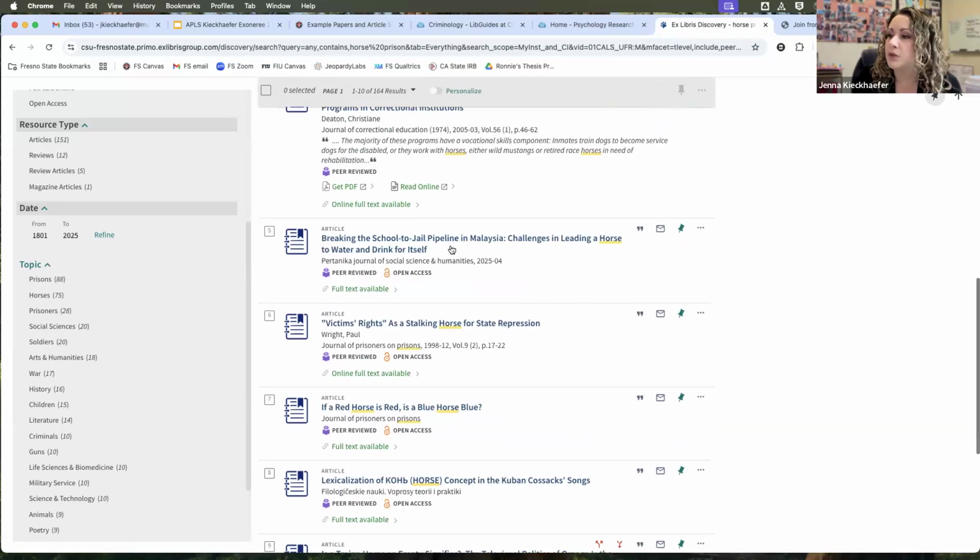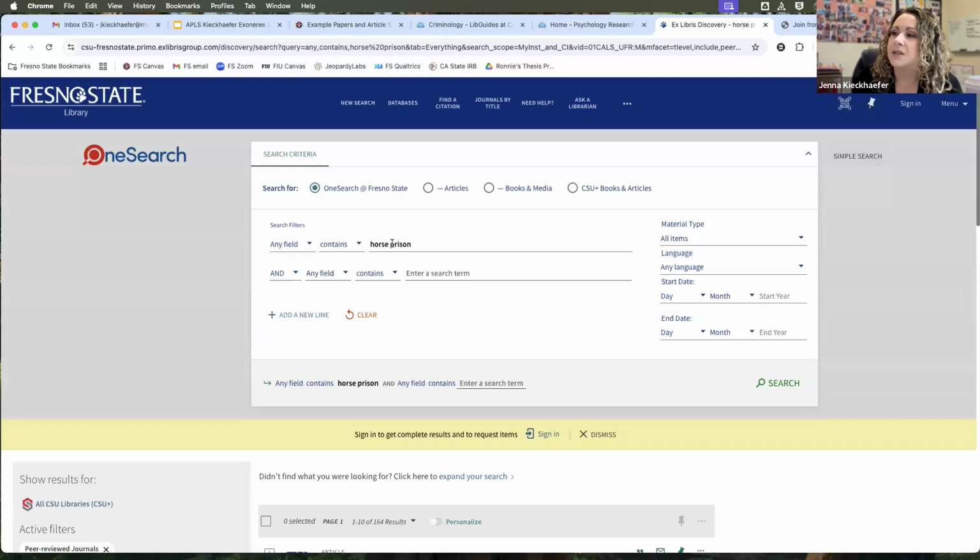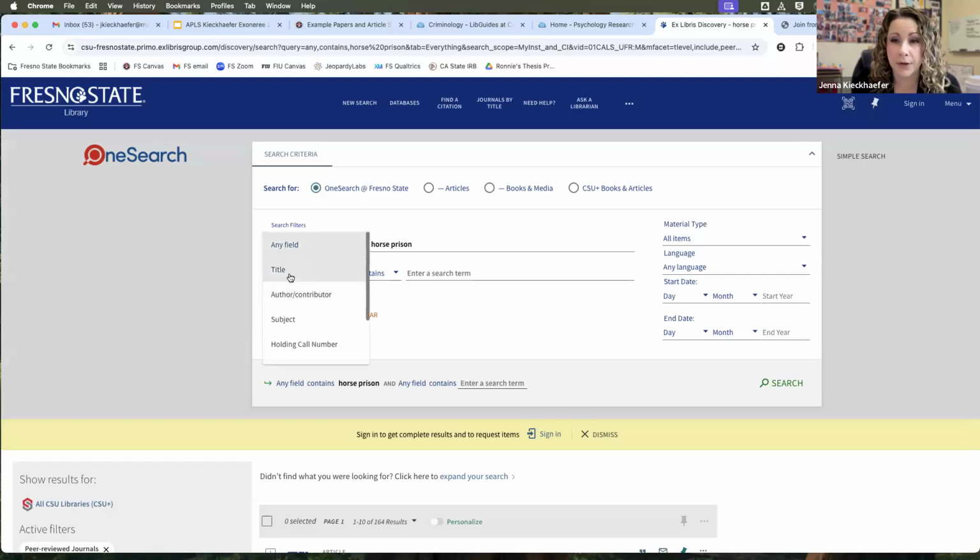And I could keep going through here. I could do advanced searches. And if I do this, I can separate horse and prison. I can specify if I want it in the title of the article, if I want a particular author, if I know a call number. Usually I leave it any field because we never know what people are gonna name their articles. Usually the name is related to the main topic, but you never know.